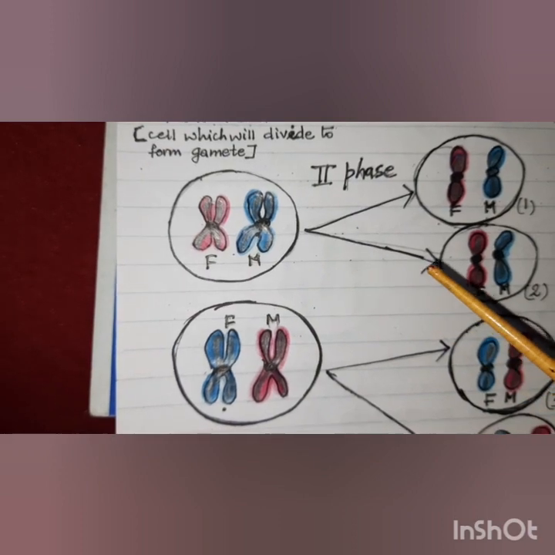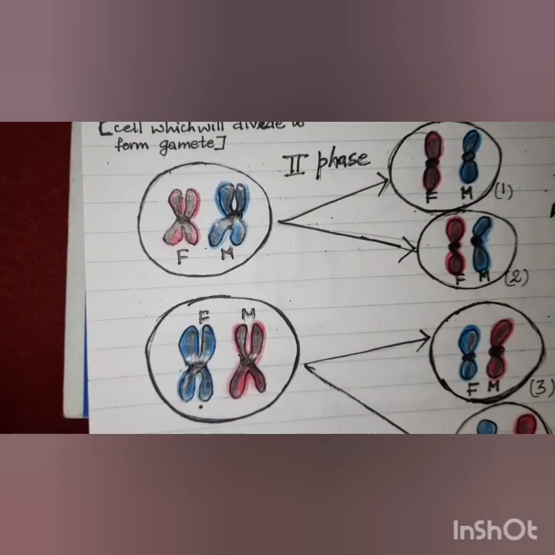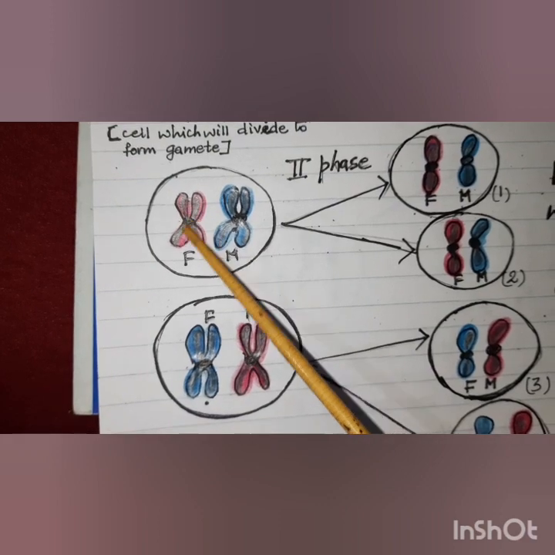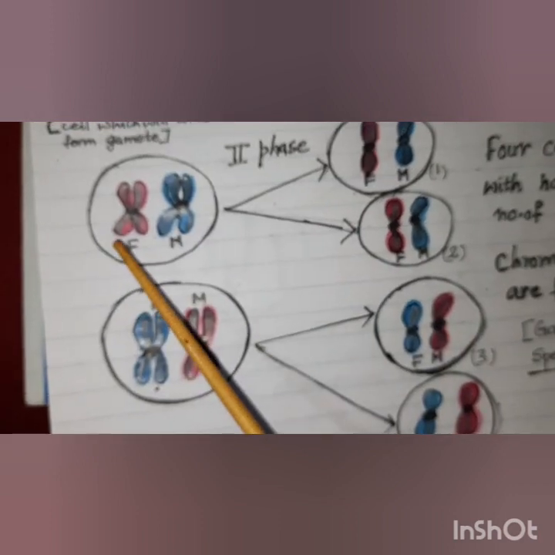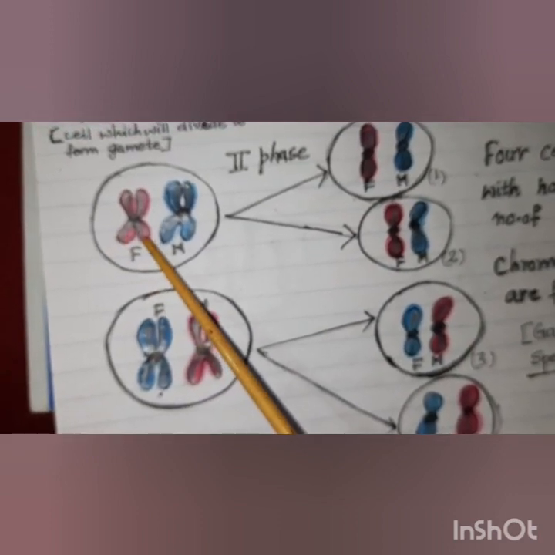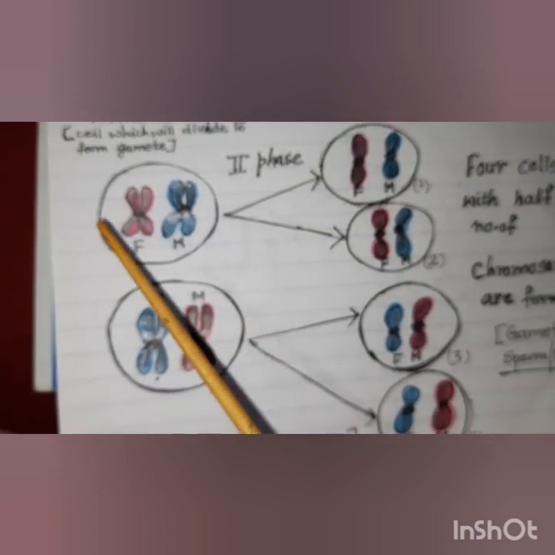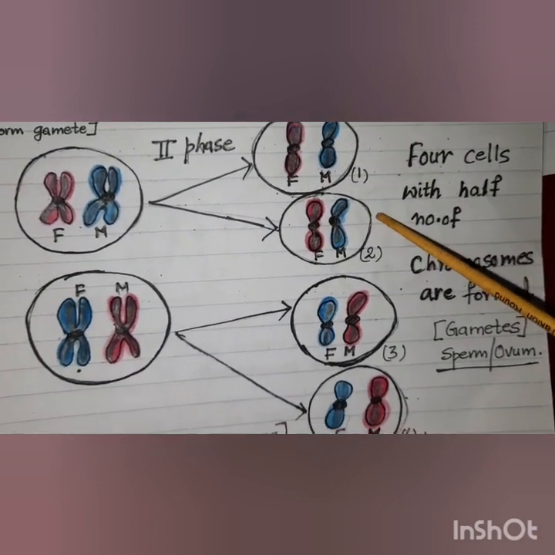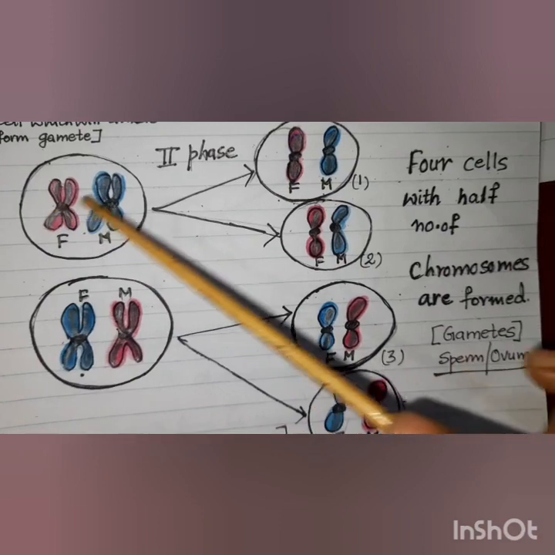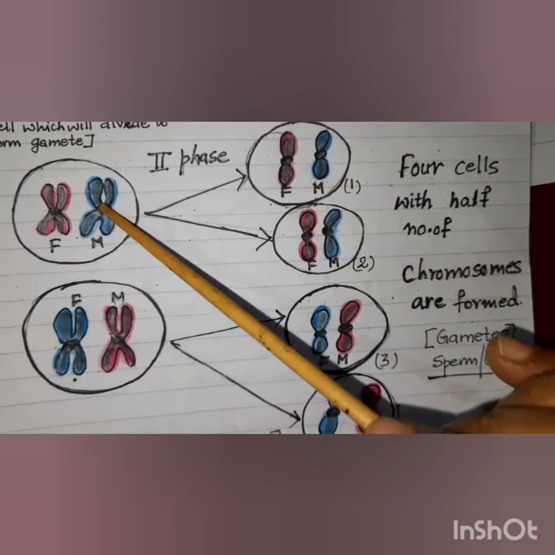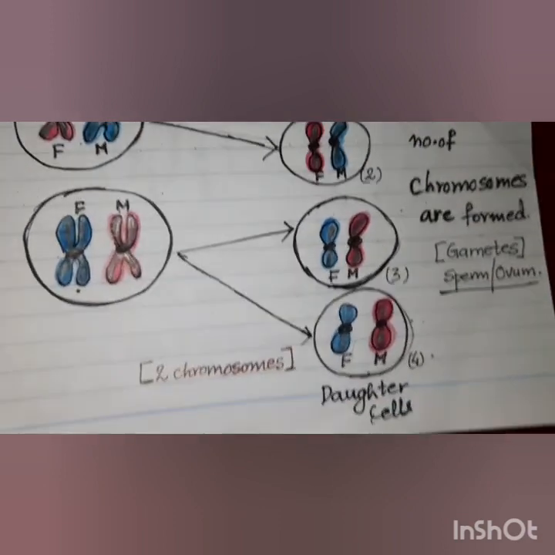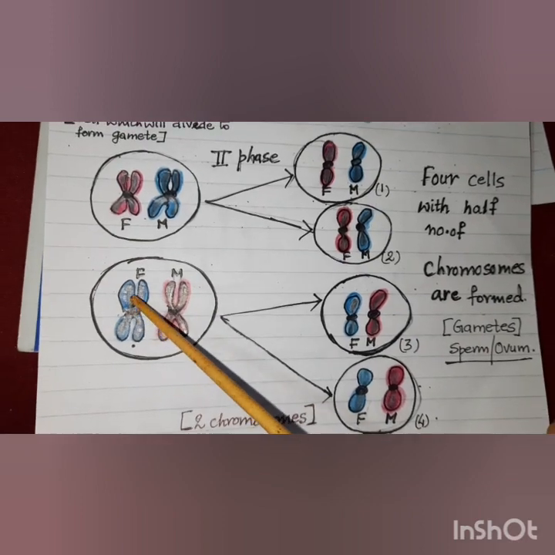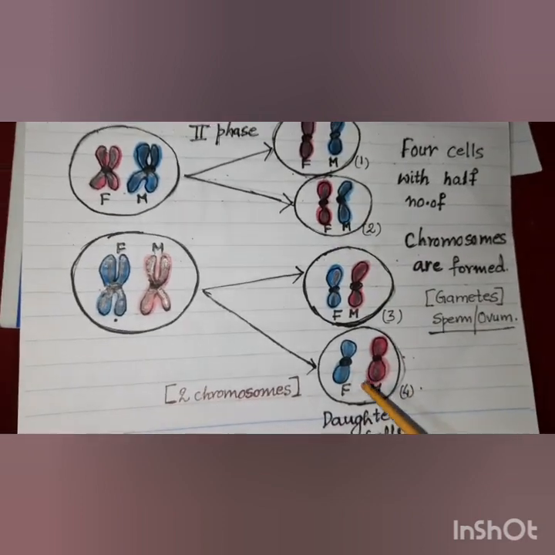Now in the second phase of meiosis, it is exactly like mitosis. The duplicated chromosomes will split from the center and will separate. So now in the second phase, here you can see these 2 chromatids of the chromosome will split from the center and will go into 2 different cells. Here you can see it will split from the center over here and it has gone into 2 cells. Similarly, the blue one will split from the center and it will go into 2 cells. So similarly, both the nucleuses will distribute their chromosomes equally in the 4 cells.